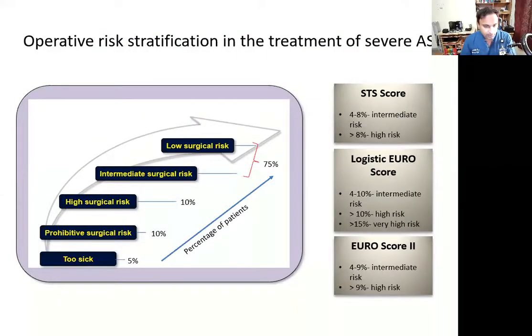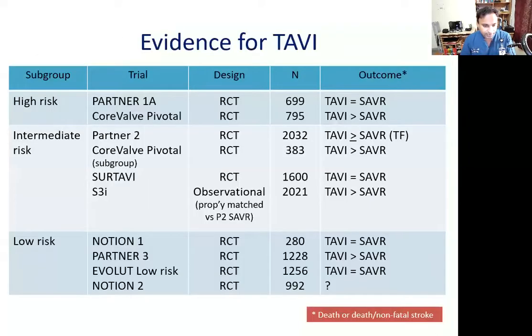The risk classification of severe aortic stenosis is based on surgical risk scores. The most commonly used are the STS and Euro scores. Low risk is generally defined by an STS or Euro score less than 4. The largest population suffering from symptomatic aortic stenosis are actually low risk patients. So recently there has been an increasing trend to offer TAVI to low risk subjects.